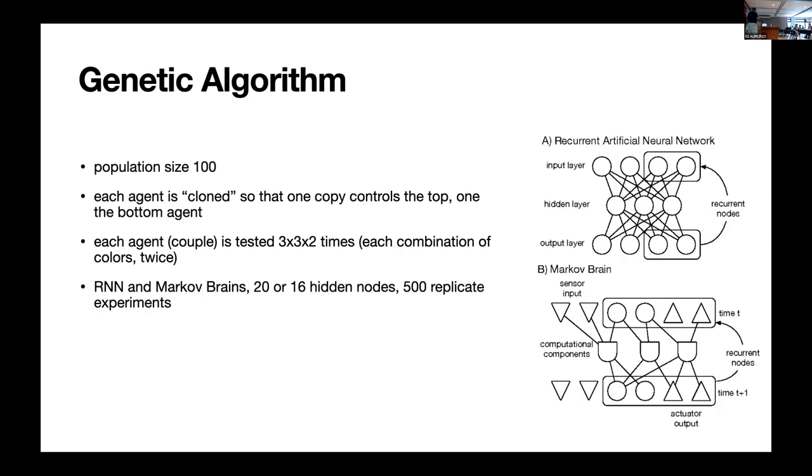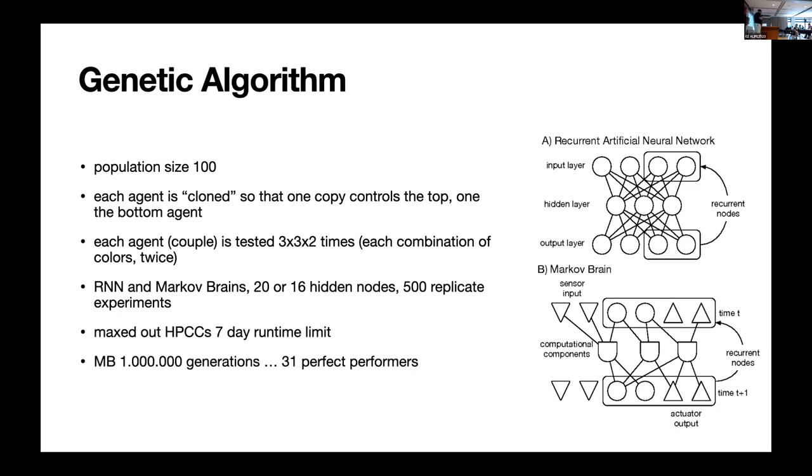We use recurrent neural networks. You know them. We know Markov brains. I hope you know what they are. They're pretty much sparse neural networks, which use probabilistic, deterministic, and all computational functions from genetic programming. They're really nicely involved in our toy model, so to speak. We maxed out our high-performance compute center's capabilities because it needs 1 million generations for Markov brains to evolve this task. Of the 500 replicates that we used, only 34 of them went to perfect performance. This seems to be a really difficult task for them.